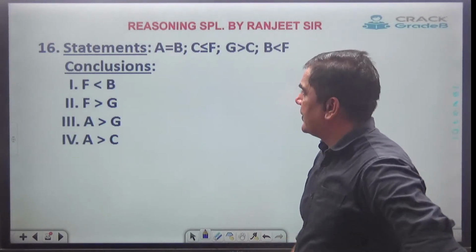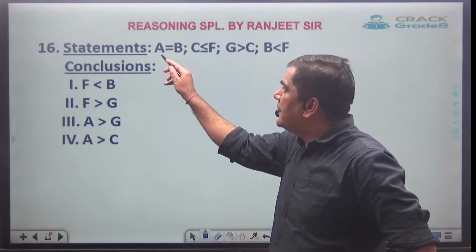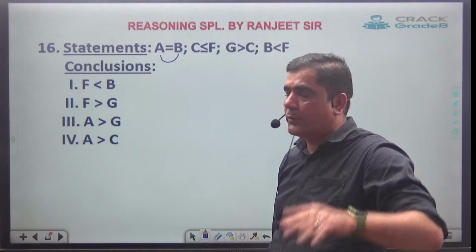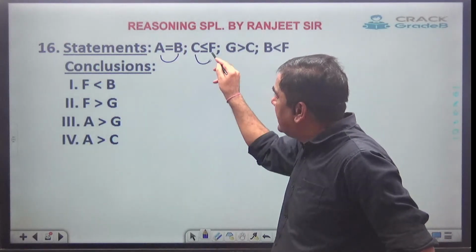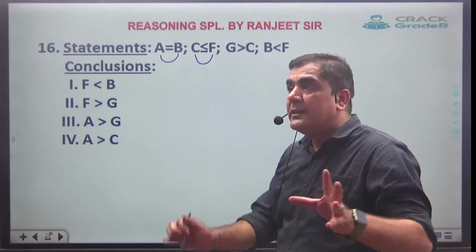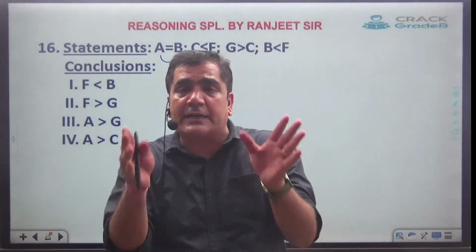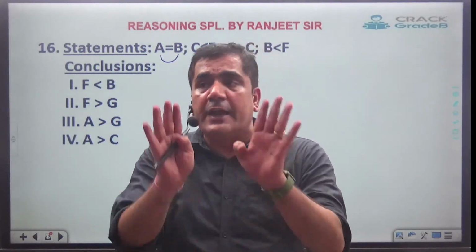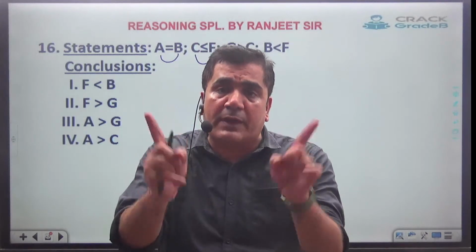Now here just see what they are saying. Here they are saying A is related to B and A and B will have an equal to sign between them. Faces are equal. The second they are saying C is related to F. C and F. See, if any two variables are coming adjacent to each other, it means they will have a relation between them.